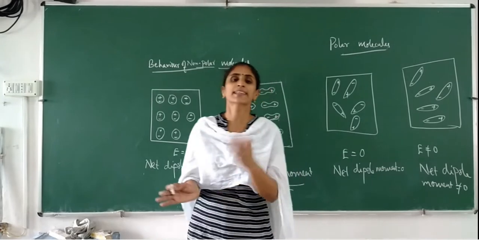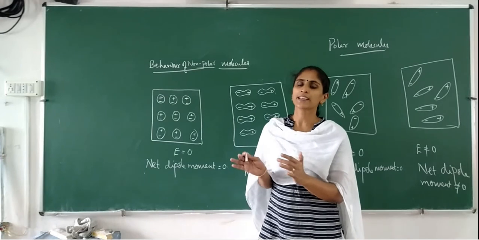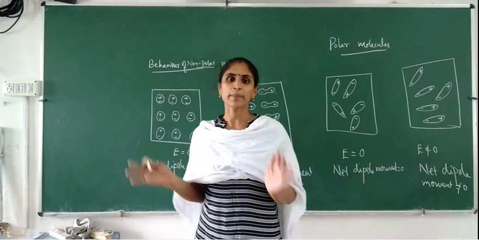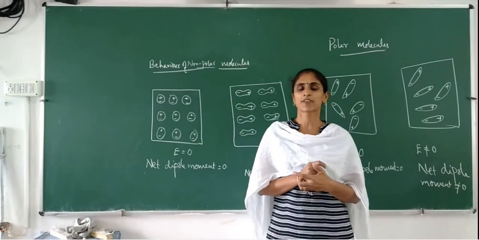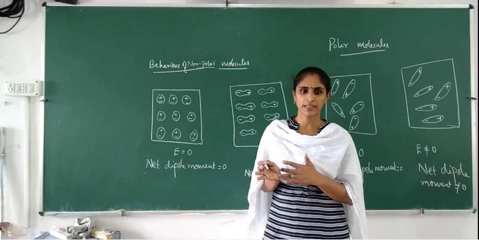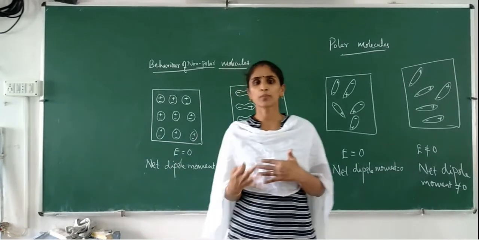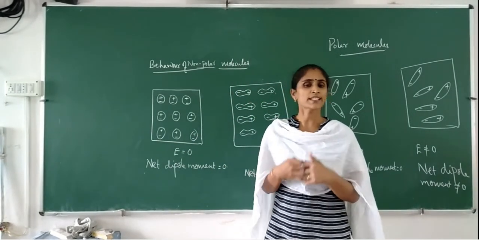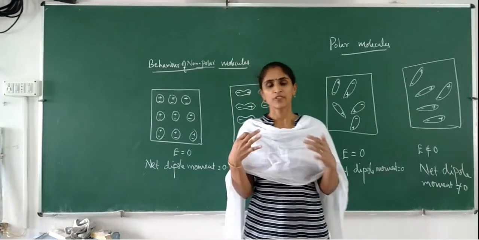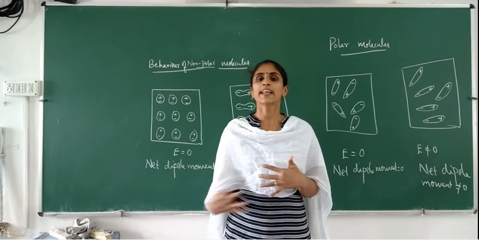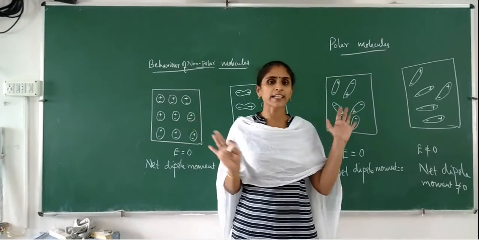If you are considering it in bulk, it is different. But whatever may be the reason behind that, we can say that whether it is a polar substance or a non-polar substance, when it is kept in an external electric field, a net dipole moment will be there. And here we are dealing only with the dielectrics in which the net dipole moment is aligned in the direction. Such types of dielectrics we will call linear dielectrics. Linear means dipole moments are aligned in the direction of the external electric field. So is it clear about non-polar dielectric and polar dielectric?